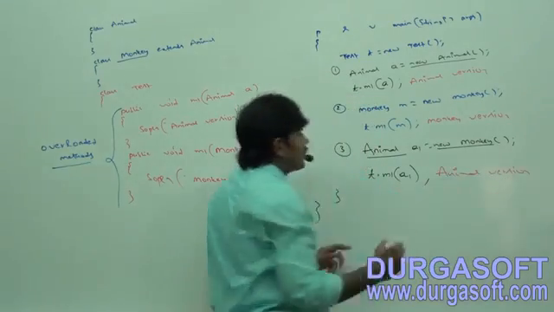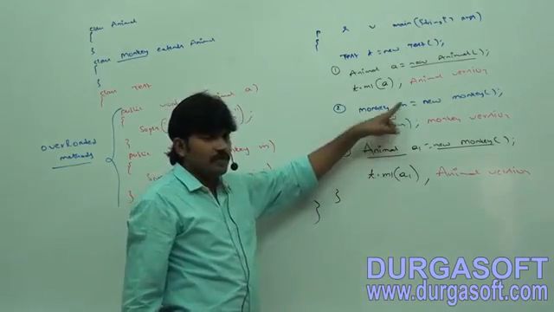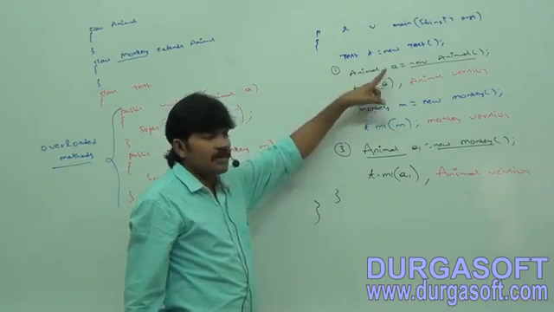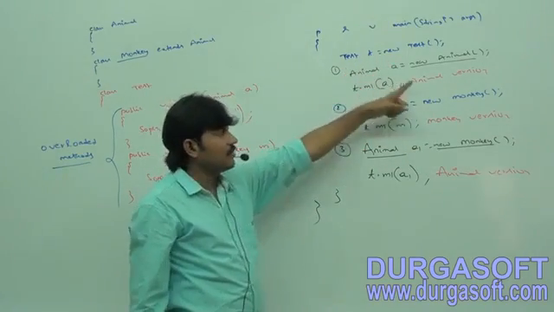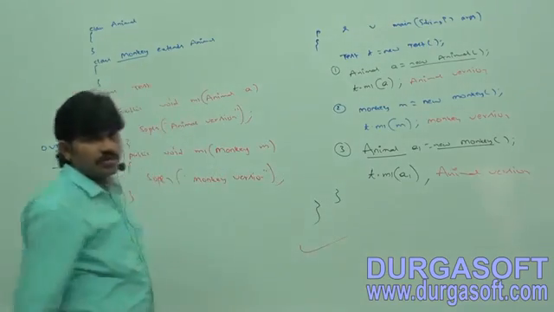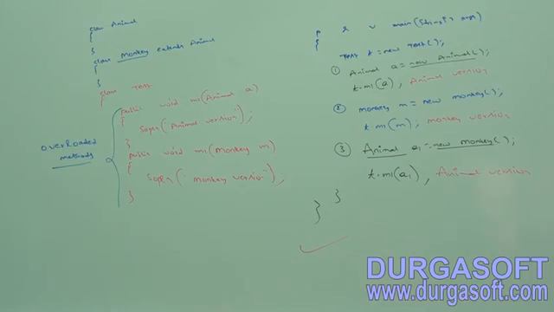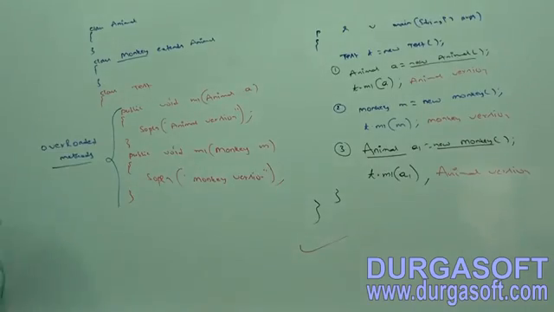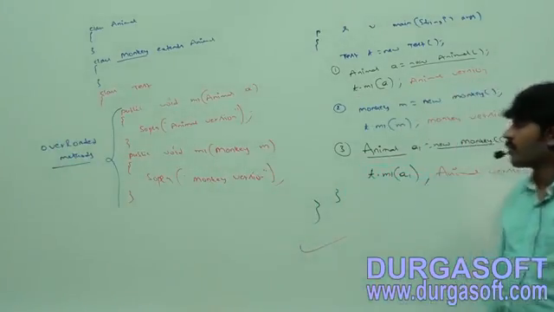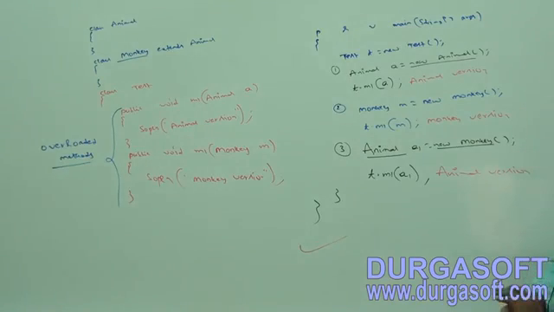Next, here t.m1 of m. m is what type? Monkey type. Monkey version. t.m1 of a. a is what type? Animal type. Animal version. Is it clear, right? Okay. So maybe there is a chance to ask this possibility also. Take this one. Class Animal. Class Monkey extends Animal.